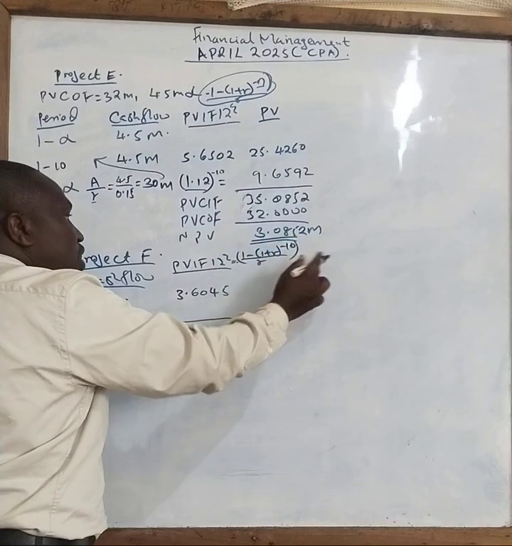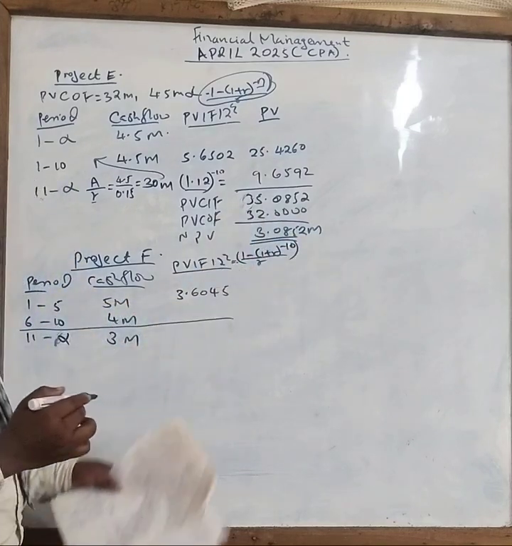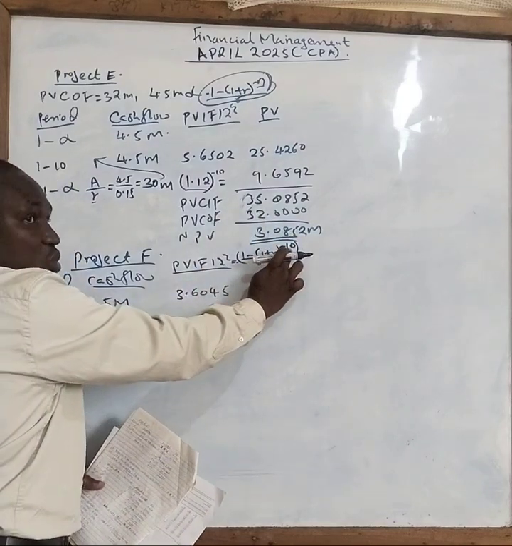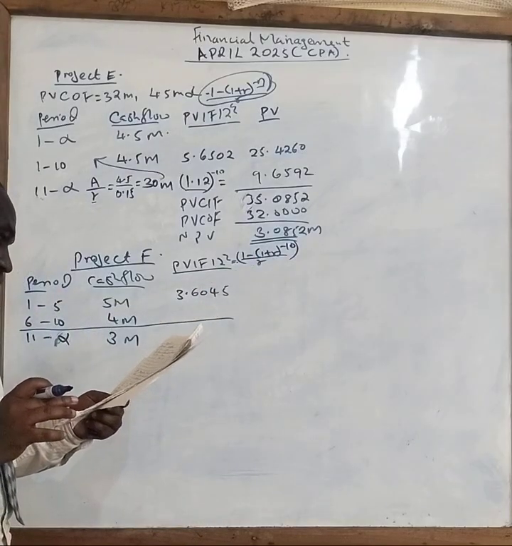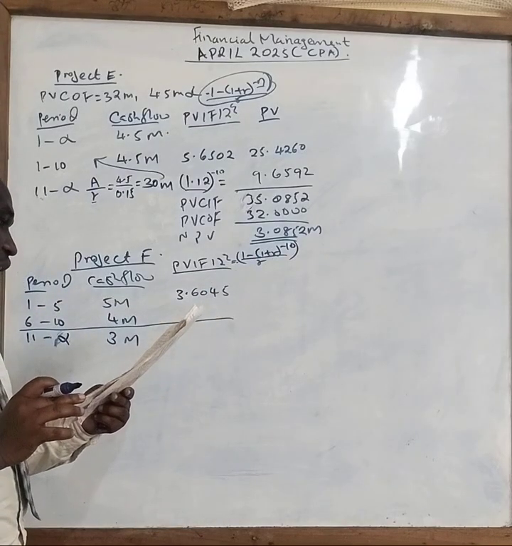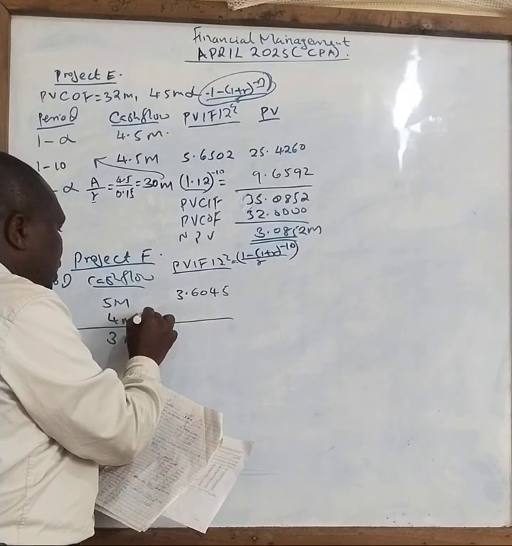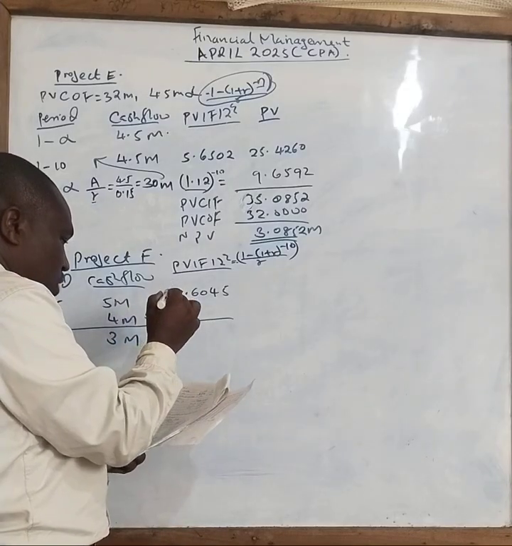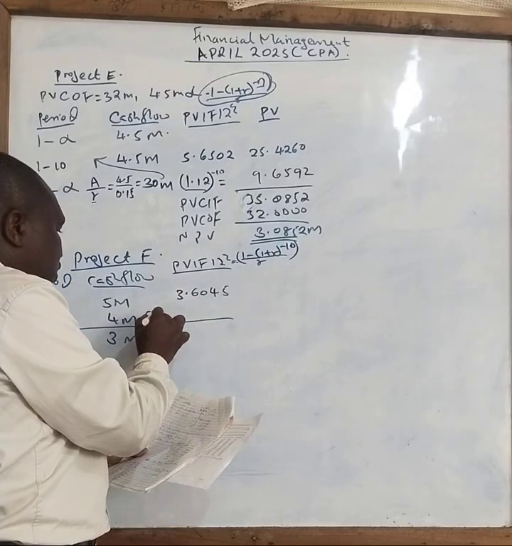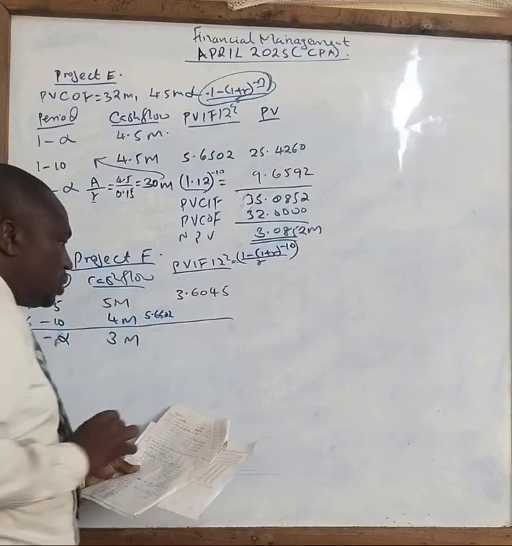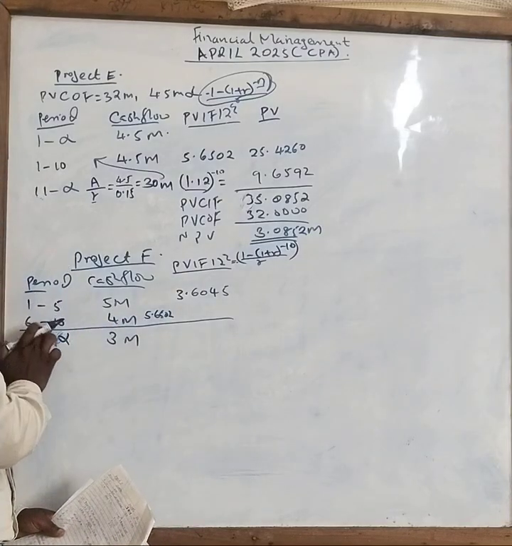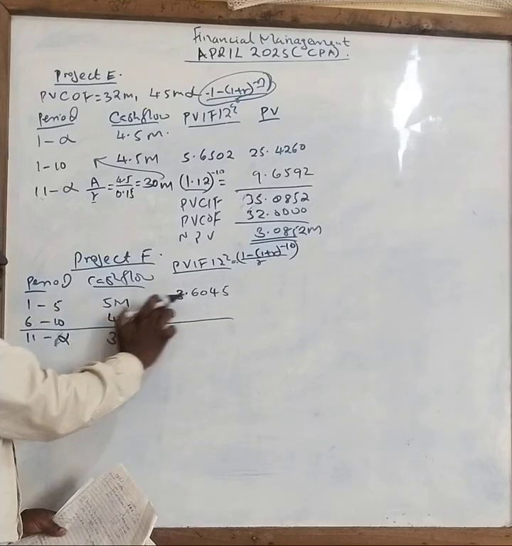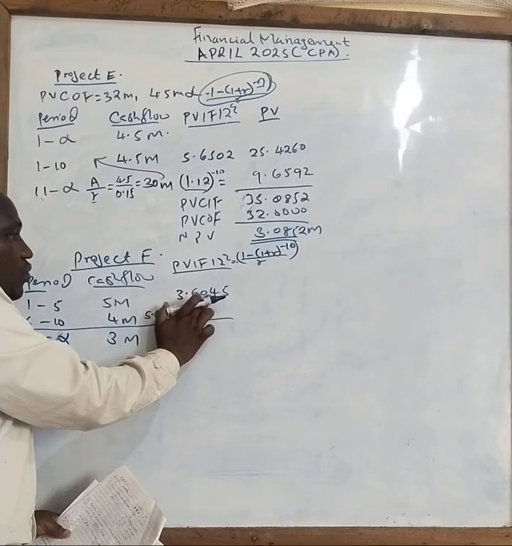Then for this one, 6 to 10, you will put 10 here. When you work out this one, using 10 years for this case, the figure you will get is 5 point, if you press your calculator very well, 5.6502. But this one is from year 1 to 10. Already 1 to 5 is giving us 3.6045.